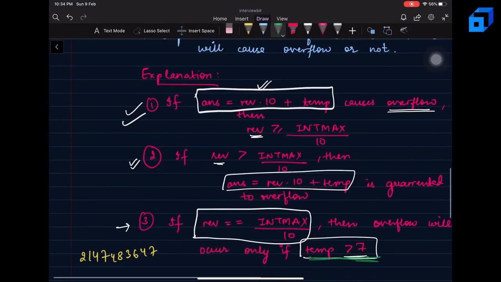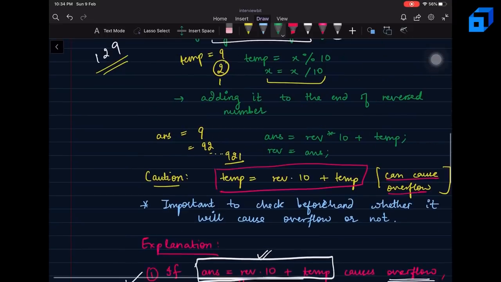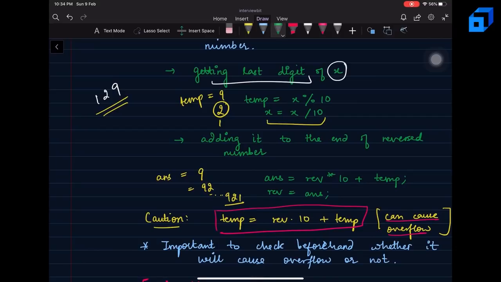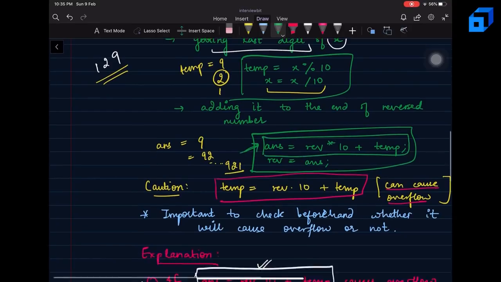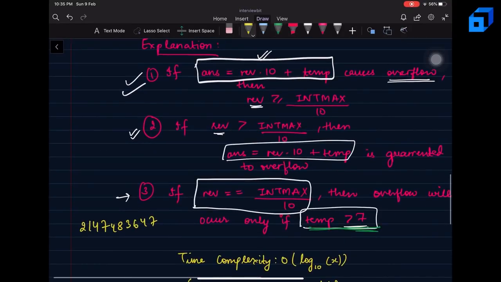So the question can now be very easily solved by following these two equations. Whenever you follow these equations, you simply have to make these checks to make sure that you never go into an overflow condition. And if at any point you do go into an overflow condition, you simply return 0.